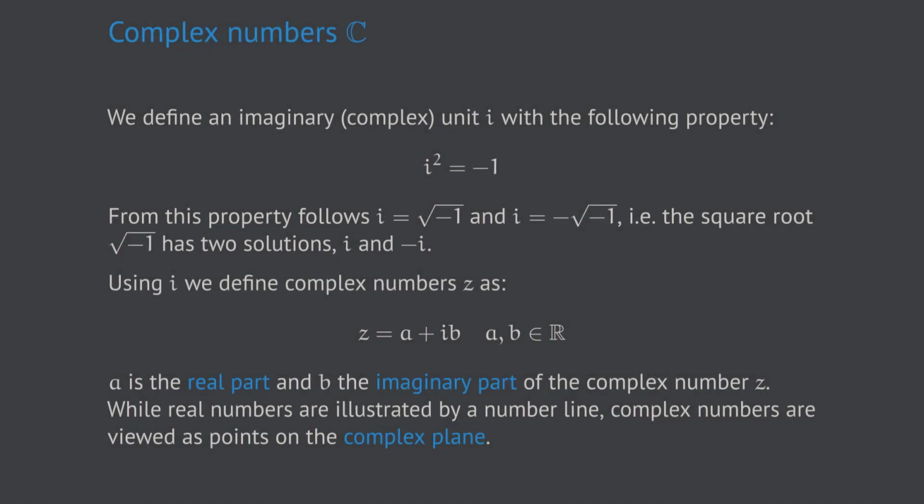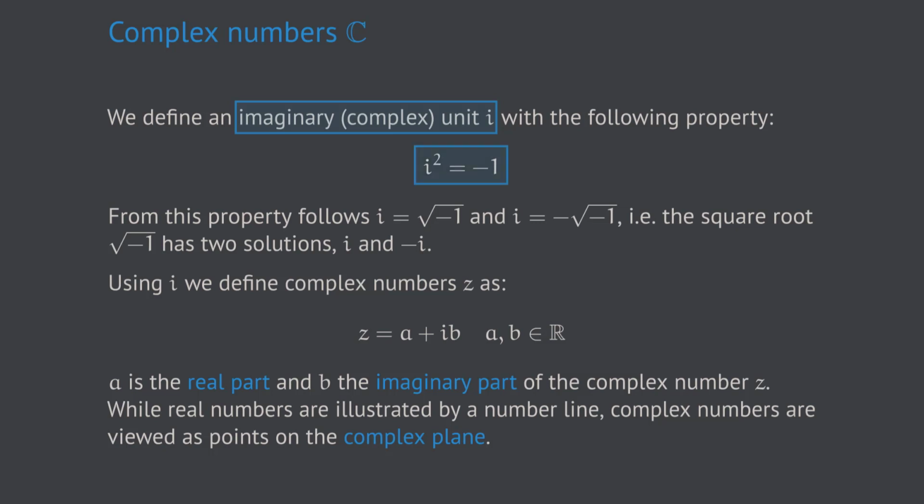Remember when we took the step from the rational numbers to the real numbers? We wanted to work with numbers like the square root of 2, about which we didn't know much except for the fact that its square should be 2. We will now perform a similar step, which admittedly feels a little esoteric. We introduce a new number which we call imaginary or complex unit i, little i. This imaginary unit i should have the simple property that i squared equals negative 1.